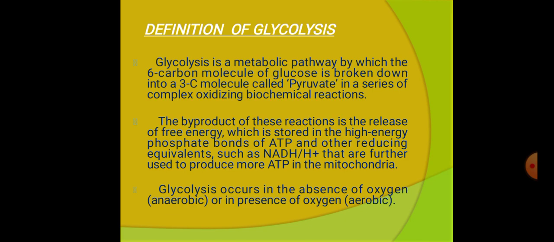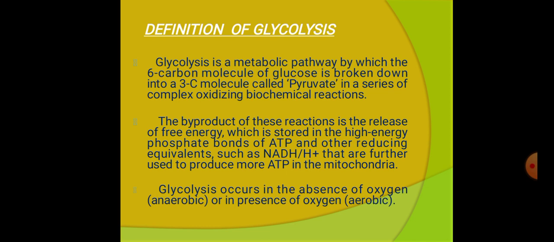Next, the definition of glycolysis. Glycolysis is a metabolic pathway where a 6 carbon molecule of glucose is broken down into a 3 carbon molecule called pyruvate in a series of biochemical reactions, especially oxidizing reactions.